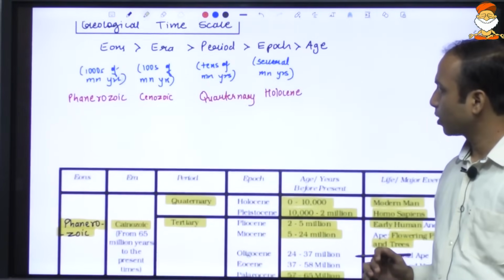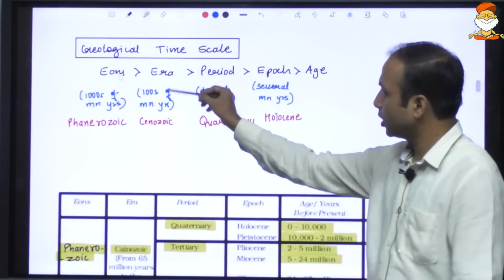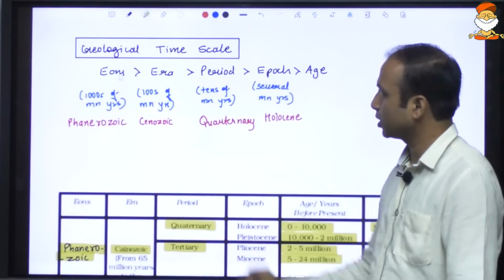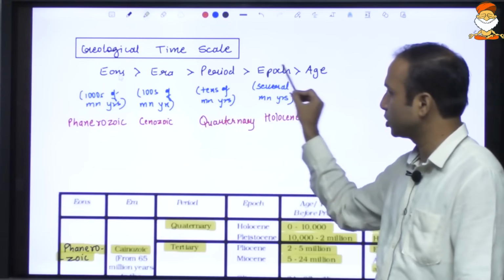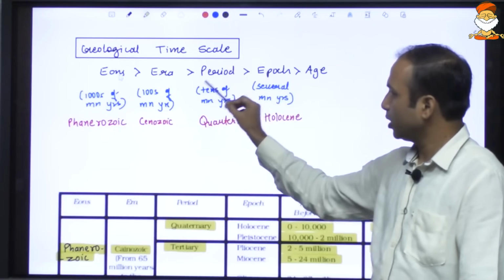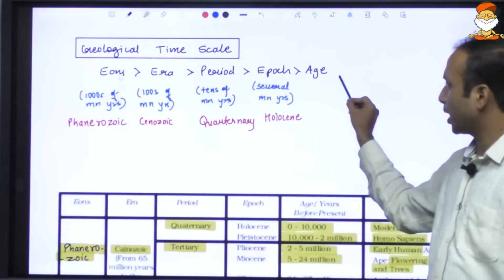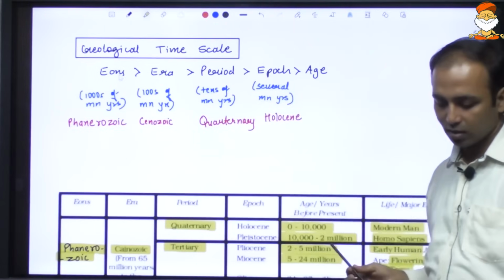Like for example, you must be knowing this in the case of the geological time scale, which is the biggest time, that is eon, followed by era, followed by period, followed by epoch, and then the age. Again, a question may be framed over here. Eon, era, period, epoch, and age. So you may make some code to memorize this fact.